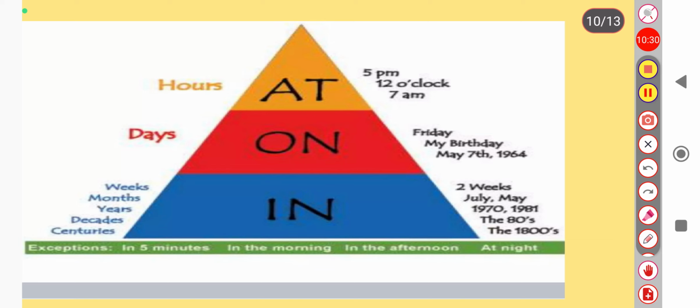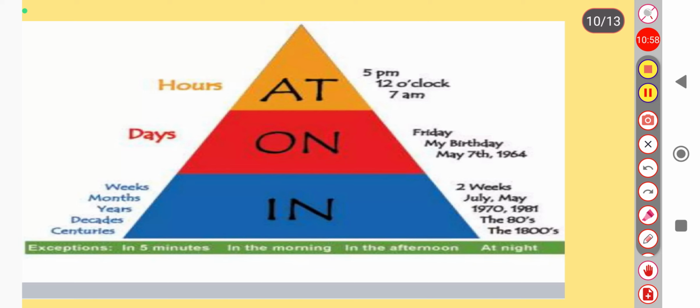As you can see, the base of your triangle is in. What it represents is that when we have to talk about longer periods of time, at that time we have to use in. You can see examples here, with weeks, months, years, decades, centuries, we have to use in. And then, a little smaller as compared to in, specific time periods, we have to use on, like with days, on birthday.